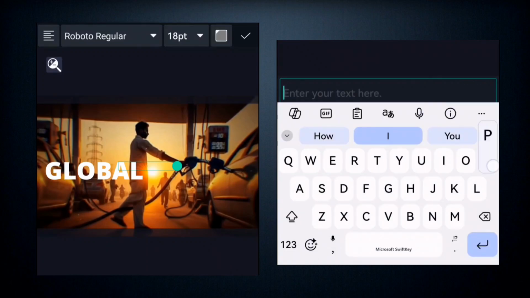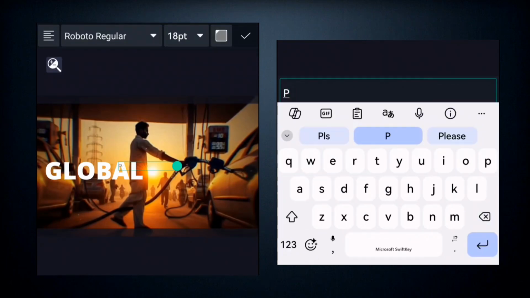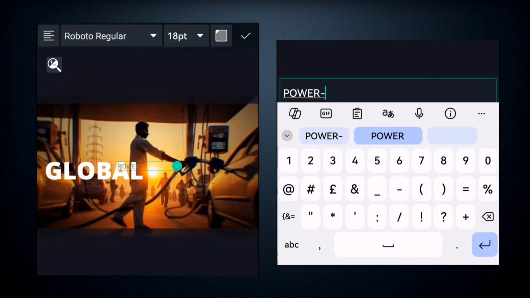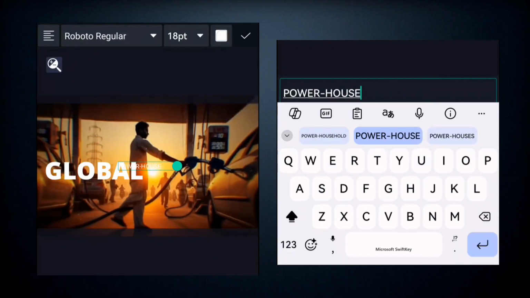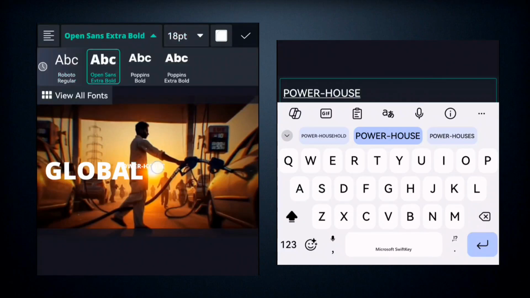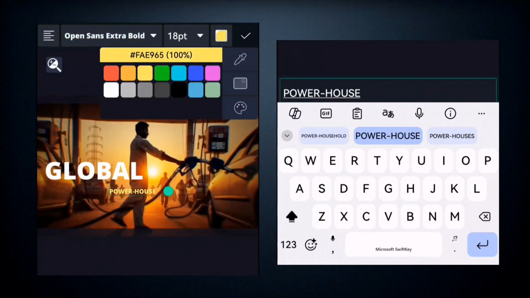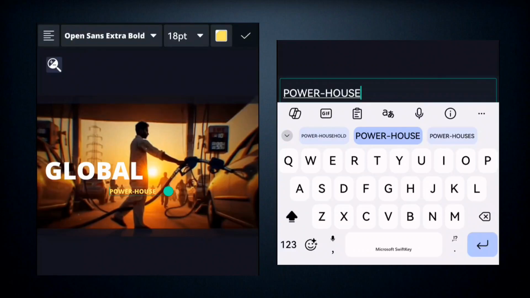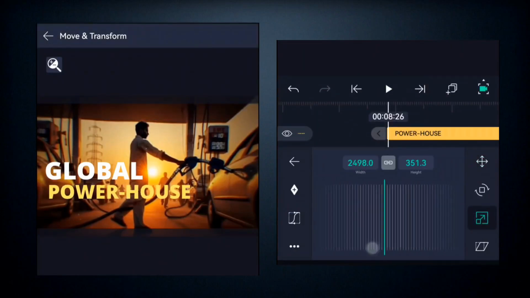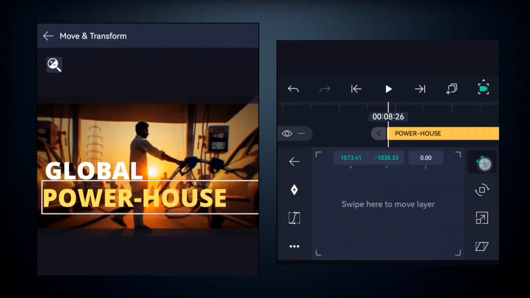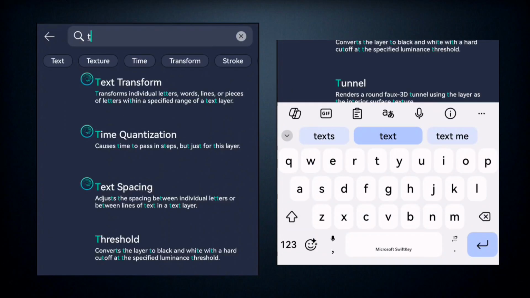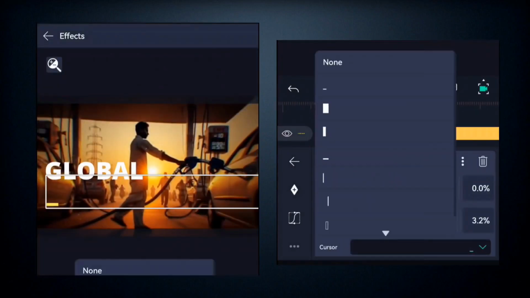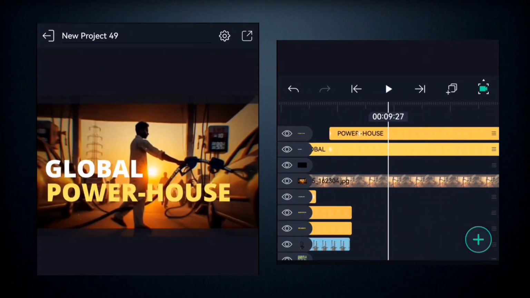So we're going to come here again and add another text. We're going to type powerhouse right here. Select the color you want. You use the font you also want right here and select the font size. So using the scaling animation, or the move and transform, you scale it in like this. If you want to add an effect, you go ahead. So here I'll add the text progress animation. So you come here, use the type in, select the none, and you can see how it types in, right? So it's making a lot of sense.